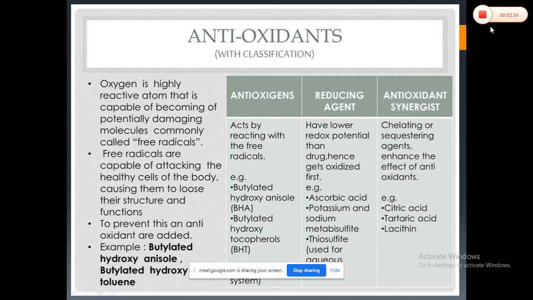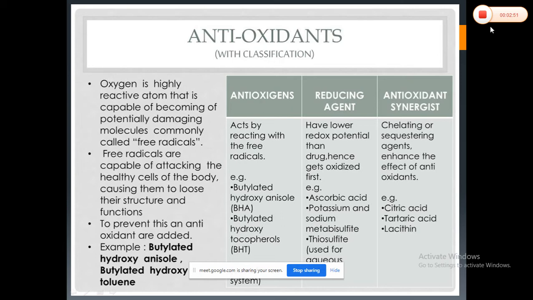Again, as with the selection of the penetration enhancer and the selection of the base, the selection of the antioxidant is also important, because you have to consider the capability of the antioxidant agent to reduce the oxidation reaction.